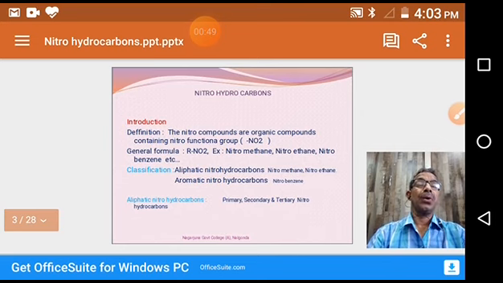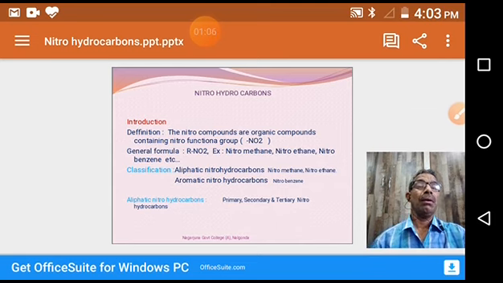What are nitrohydrocarbons? Nitrohydrocarbons are organic compounds containing NO2 as a functional group. The general formula of these compounds is RNO2. For example, nitromethane, nitroethane, nitrobenzene, nitronaphthalene, etc.